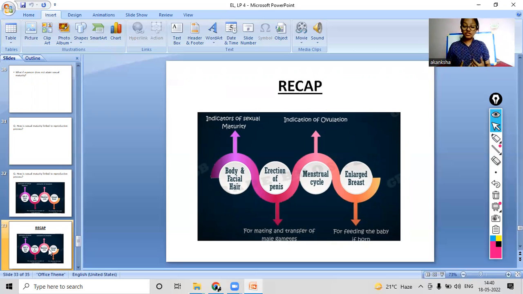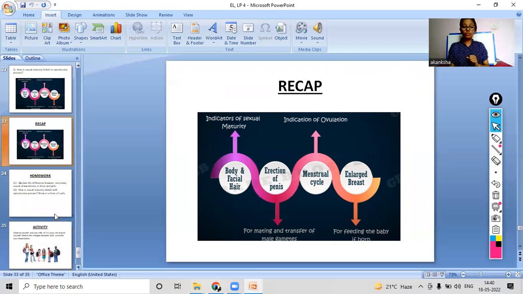These are the different changes that happen during the adolescence period. Then we studied sexual maturity and how it is linked with sexual reproduction. So this was all about the recap part.